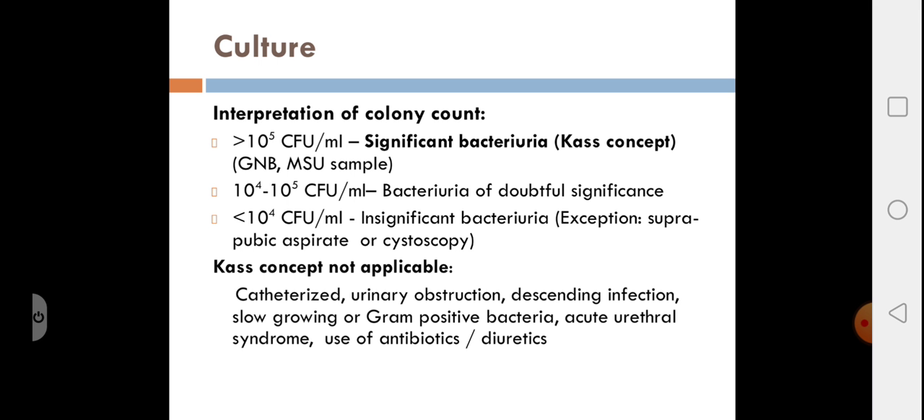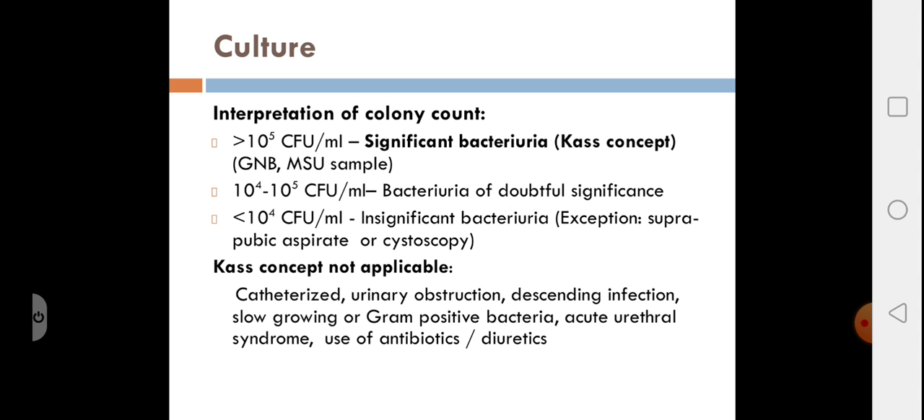Okay, and this is with respect to midstream urine samples, and with respect to gram negative bacteria like E. coli, Klebsiella, Proteus, Pseudomonas, but not gram positive bacteria. If the colony count is between 10 to the power of 4 and 10 to the power of 5 CFU per ml, this bacteriuria is of doubtful significance. That is, you have to correlate with the clinical signs and symptoms.